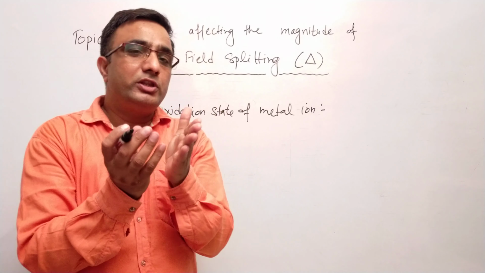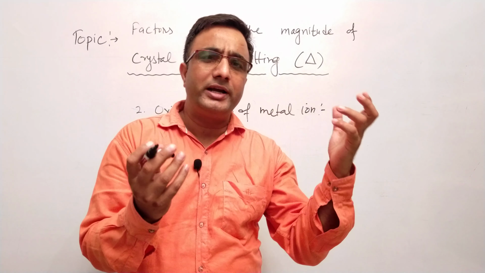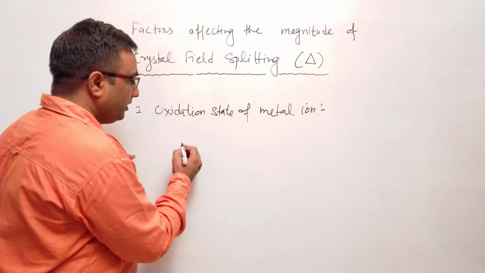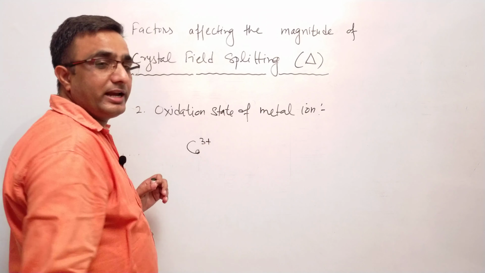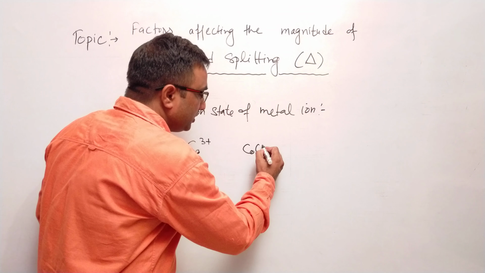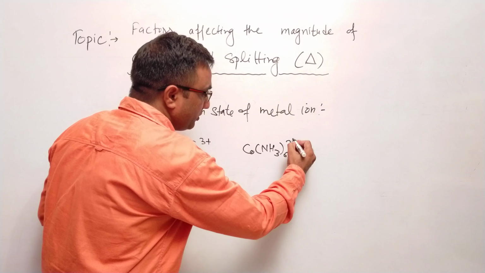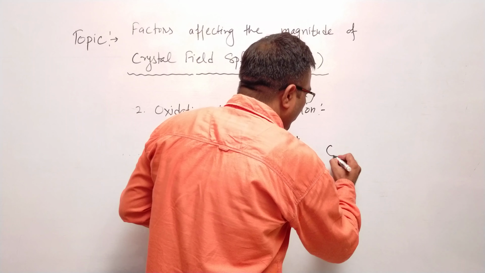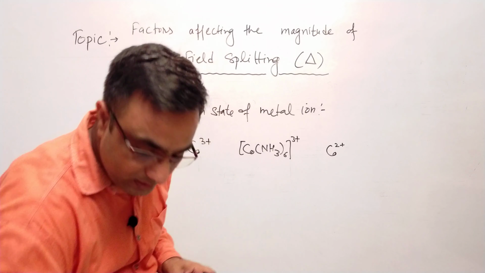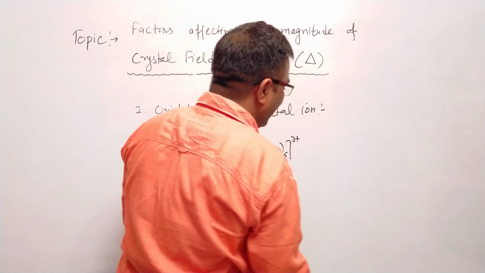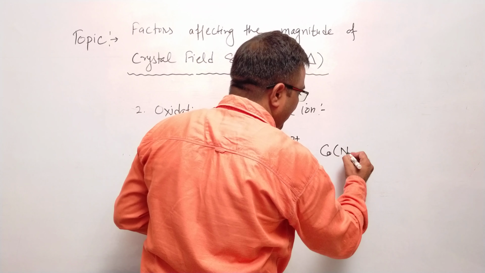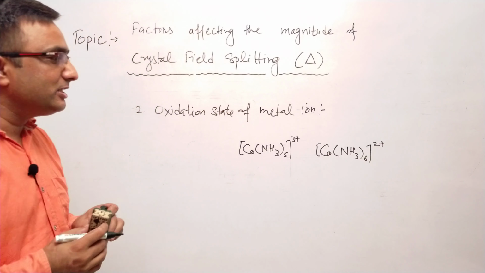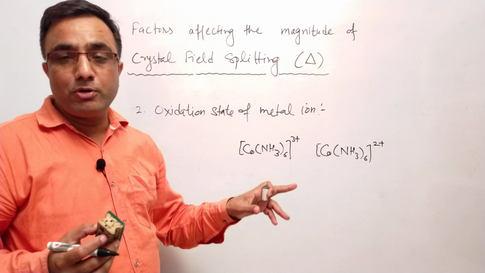If I discuss with you the cases of a particular series, suppose the first transition series, like if cobalt is present in +3 oxidation state, if it forms a complex like [Co(NH3)6]3+, and if cobalt 2+ forms a complex, suppose if I compare the two complexes of first transition series, cobalt with ammonia, and in this complex cobalt is present in +2 oxidation state. Cobalt is the member of first transition series.